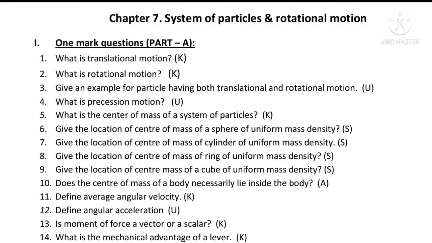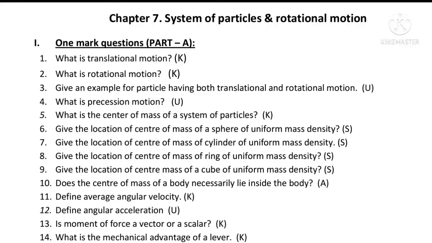Chapter 7: System of Particles and Rotational Motion. First question: what is translational motion? A rigid body has translational motion if it moves on a horizontal surface in such a way that every particle of the rigid body has the same velocity.